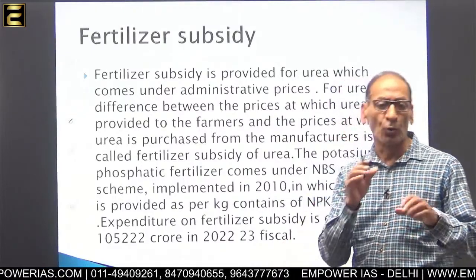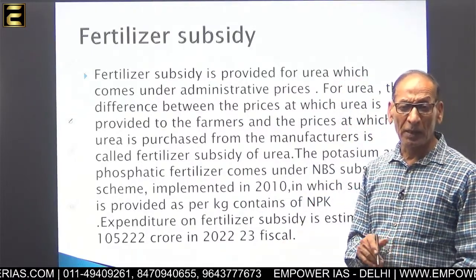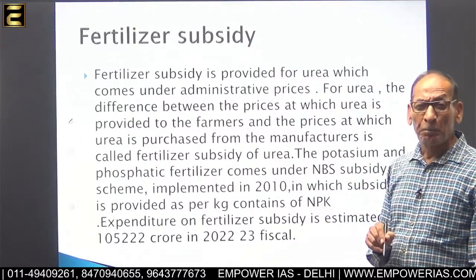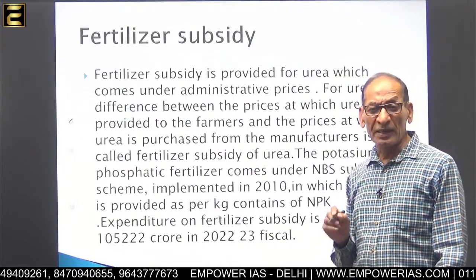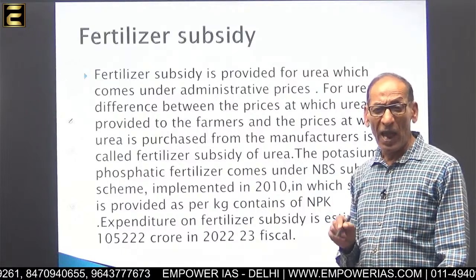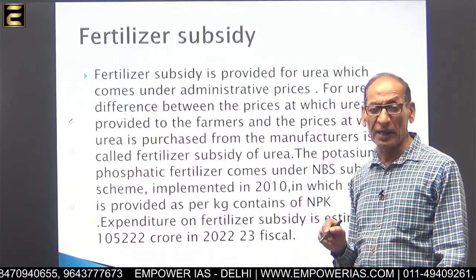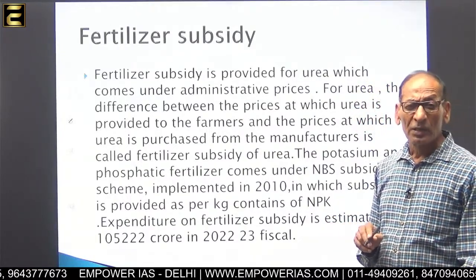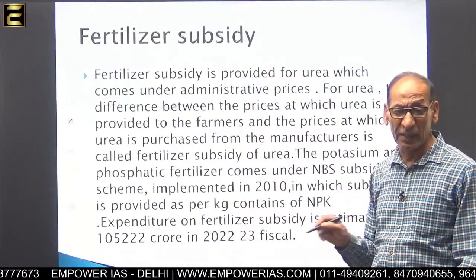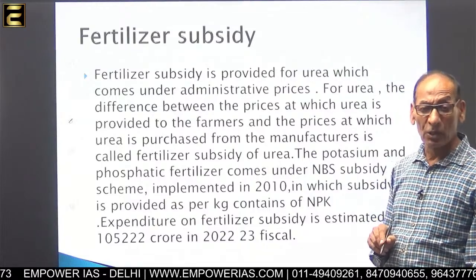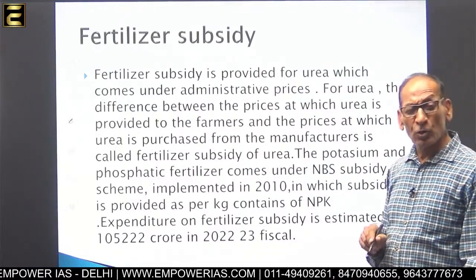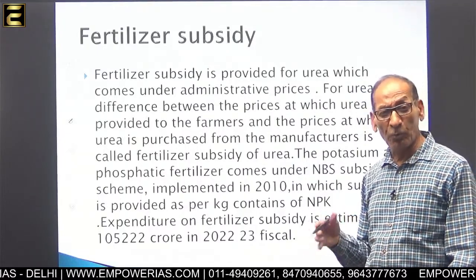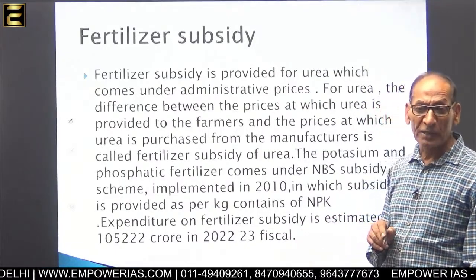What is this? You must know it. Under the nutrient based subsidy scheme, as per kilogram contents of NPK, the subsidy is provided. 35% subsidy is provided for P and K, and for urea, the subsidy is the difference between the production cost of the urea and the price paid by the farmer.